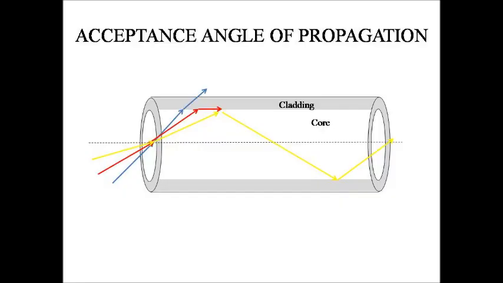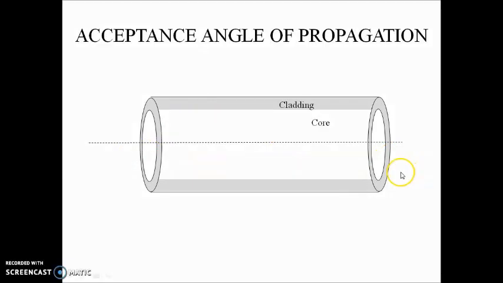Consider an optical fiber with core of refractive index n1 and cladding of refractive index n2. Say light is incident from air. The incident ray 1 undergoes refraction at the air-core interface and then is again refracted at the core-cladding interface. Finally, it emerges out of the fiber into air. That means the ray does not propagate through the fiber.